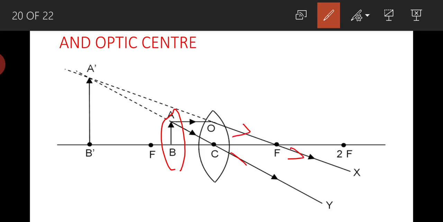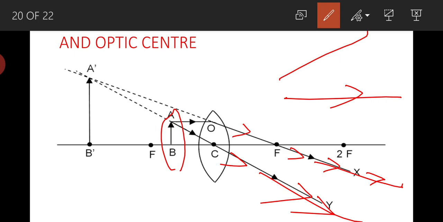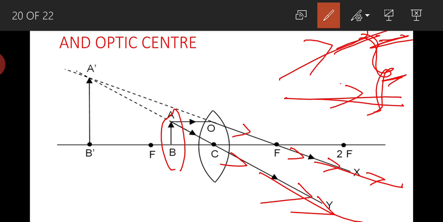Another one is the light ray which is going through the optic center, it will move straight without any deviation. And here you can observe these two light rays are diverging from each other. It means on this side there is no chance for these two light rays to meet, because they are diverging. Whereas if you extend them backwards, there is a chance for them to meet.